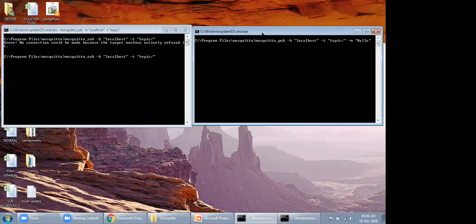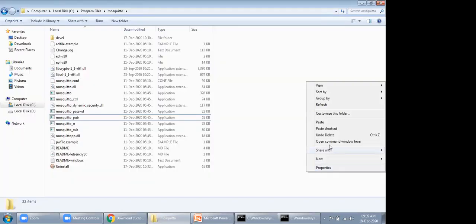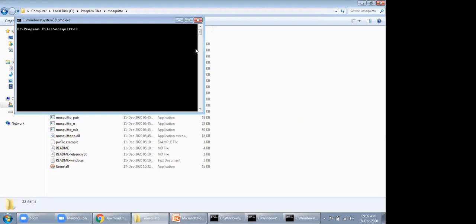As and when you publish any message, it automatically gets to the client side, because this client has been subscribed to the topic, and we are publishing the message on that topic. But what if we are publishing a message on some other topic, like topic/3? In this particular case, I'm again opening another command window there.